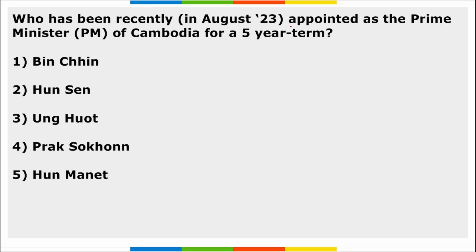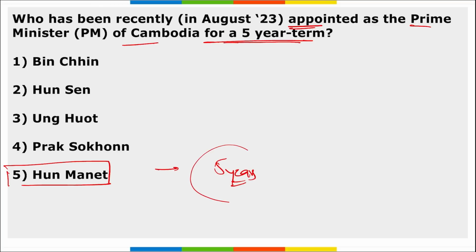Next, who has been recently appointed as the Prime Minister of Cambodia for a 5-year term? He will be Hun Manet. Right? Cambodia's King Norodom Sihanouk has issued a royal decree appointing Hun Manet as the new Prime Minister of Cambodia, and he will be in this position for 5 years.